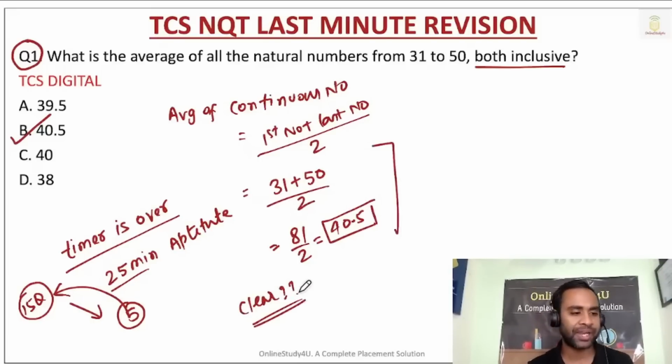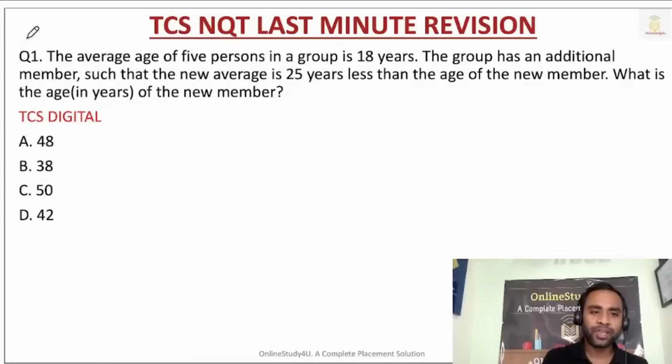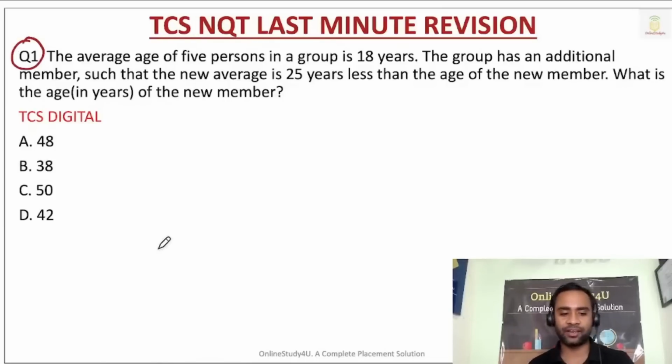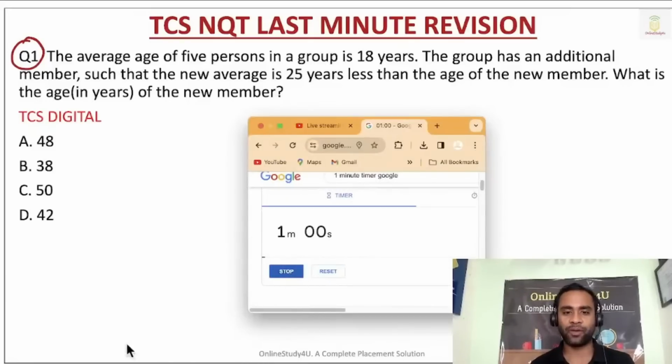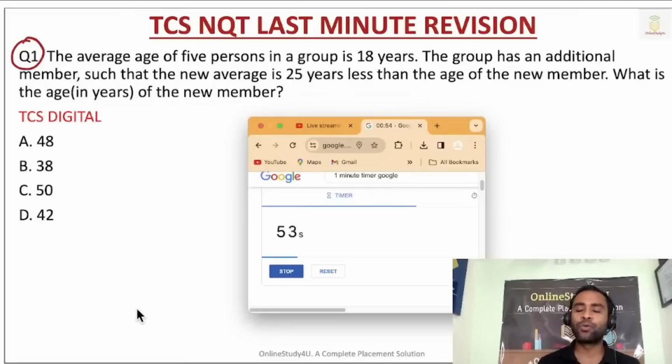If yes, please comment. And then the next problem, again from TCS Digital, and I'm going to start the timer now. The average age of 5 persons in a group is 18 years. The group has an additional member such that the new average is 25 years less than the age of the new member. What is the age in years of the new member? Can you please solve quickly?